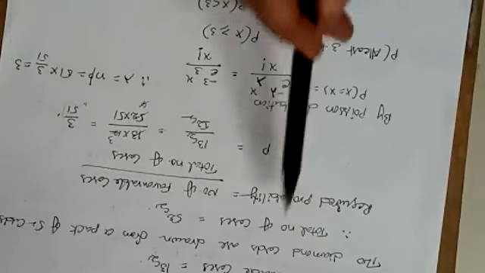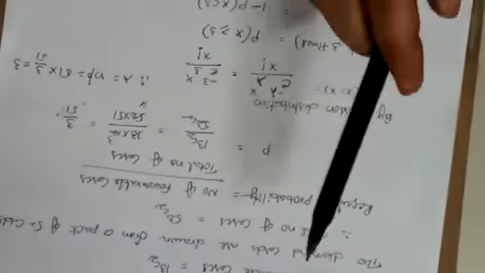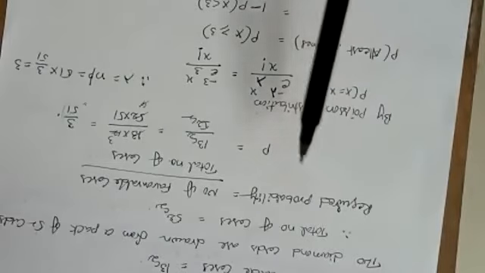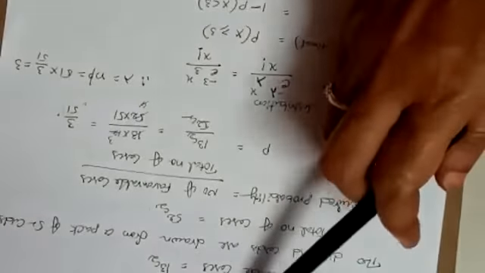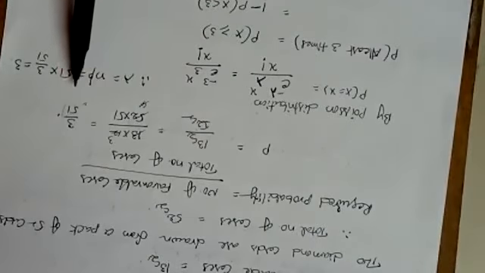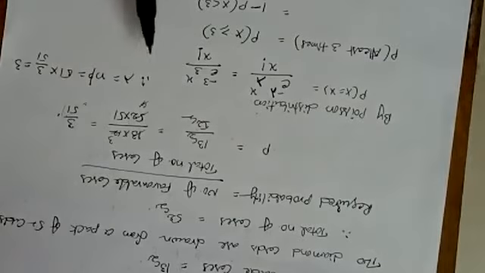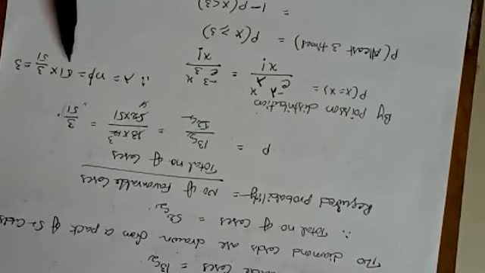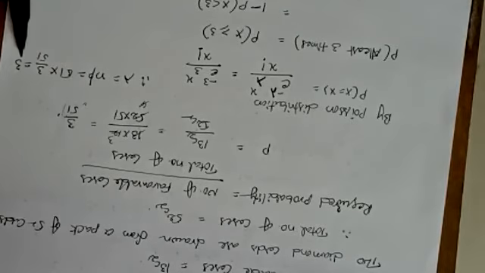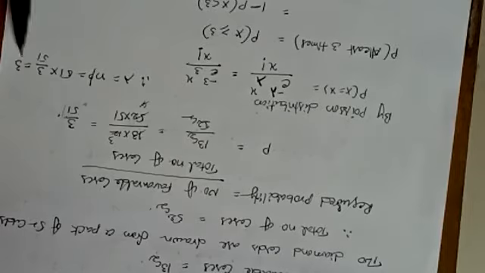So from the number of diamond cards, we found the probability of success. Already we have the n value as 51 and the probability of success as 3 by 51. Then you will easily get the lambda value. Lambda is n into p. We have n as 51 trials and p as 3 by 51. So 51 gets cancelled, and you will have the mean value 3.